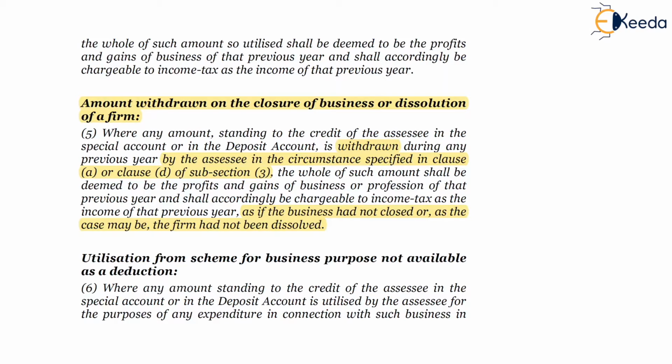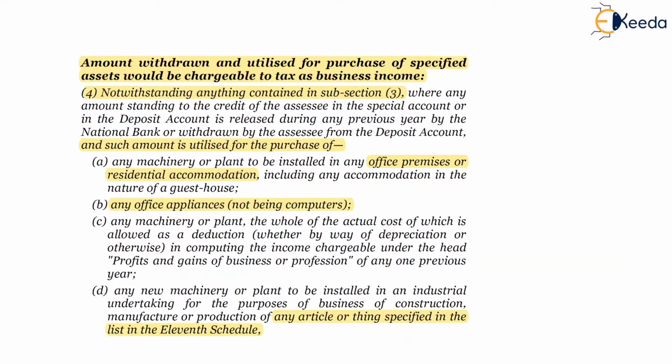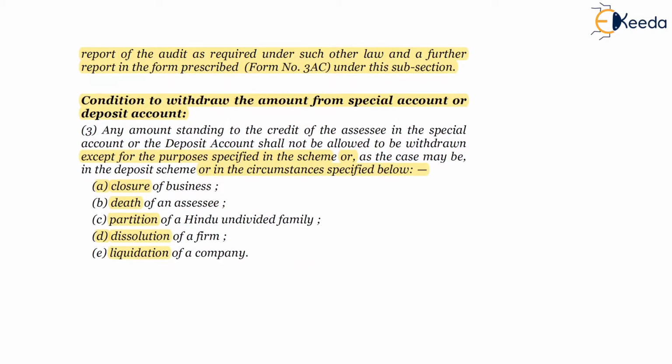So, as per subsection 5, read with subsection 3 the exceptions. You can say subsection 5 is an exception to the exception, wherein clause A and clause D both will be subject to tax. So as per subsection 3, for the specified circumstances if amount is withdrawn, then nothing is taxable as per subsection 3.